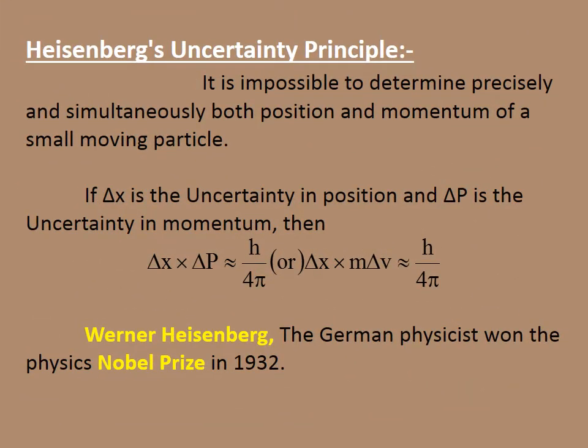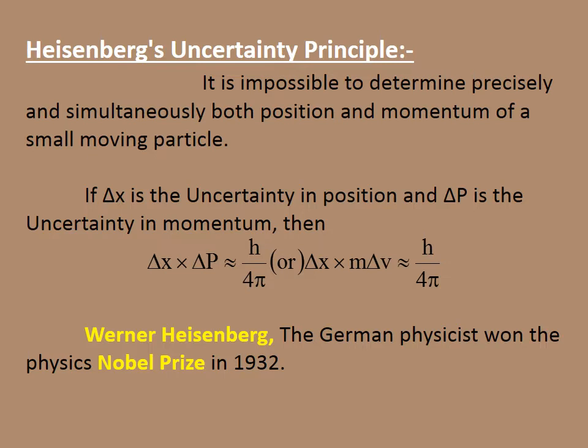Uncertainty principle. It is impossible to determine precisely and simultaneously both the position and momentum of a small moving particle. Therefore, it is assumed delta x into delta p is roughly equal to h by 4 pi. That is, if delta x is the uncertainty in position and delta p is the uncertainty in momentum, then delta x into delta p is roughly equal to h by 4 pi.